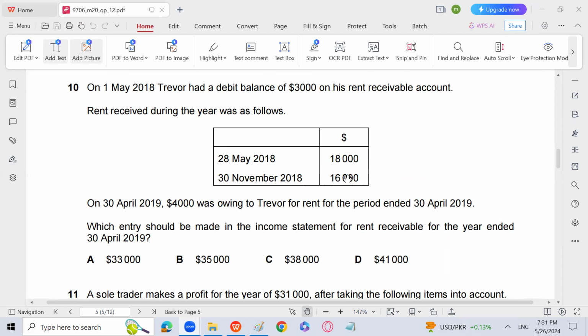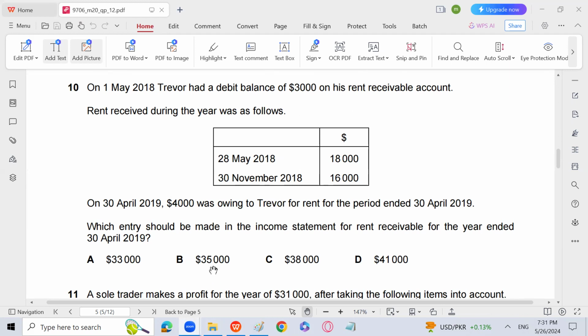And the total amount received, which is the bank figure, will come on the credit side, is 34,000. So 34,000 plus 4,000, 38,000, minus 3,000.